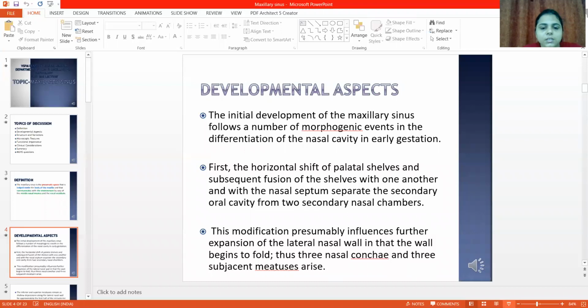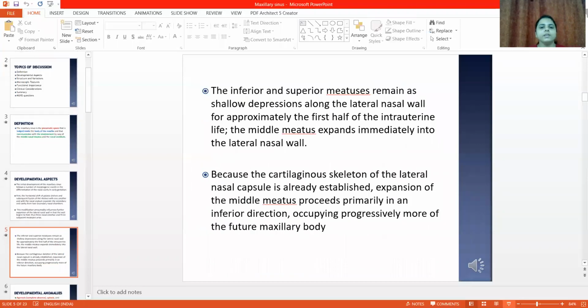This modification presumably influences further expansion of the lateral nasal wall, in that the wall begins to fold, thus three nasal conchae and three subjacent meatuses arise. The inferior and superior meatuses remain as shallow depressions along the lateral nasal wall for approximately the first half of intrauterine life, and the middle meatus expands immediately into the lateral nasal wall.